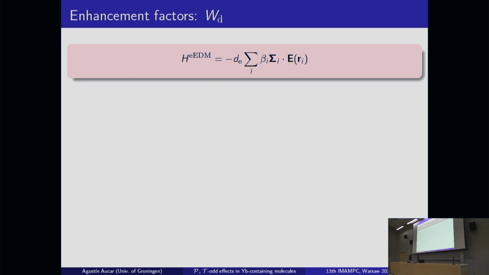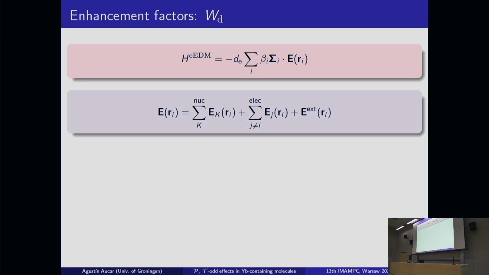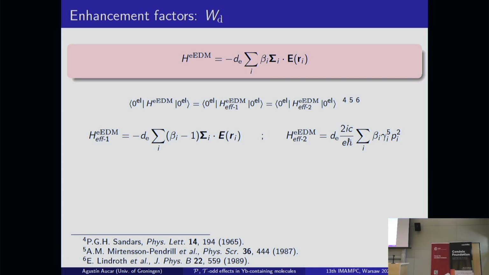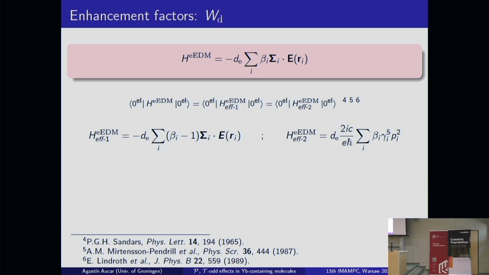Some of the works, for example, by Sandars, Mårtensson, and Lindroth, also showed that you can use this approach only if you suppress the Breit interaction, for example, only if you suppress the magnetic interactions here. So in principle, they are expected to be much smaller than these main contributions.